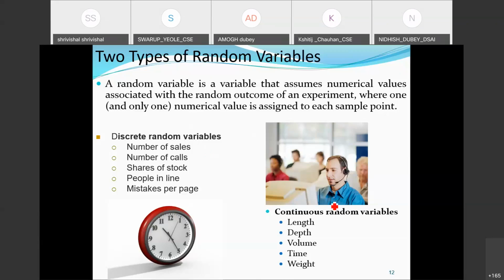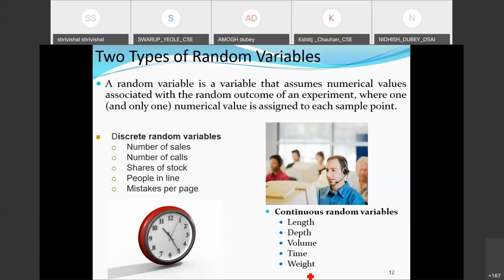Continuous random variables are things like length, depth, volume, time, weight. You can't say, when I measure someone's weight, suppose there is a weight measuring machine, that after one value there will be a certain jump, either it could be 80 kg or 70 kg, and it can't be in between, like 75. Does it happen? No. So there is a continuous measurement here. Someone could be 70.1, 70.2, 70.29. If you go to a digital machine, it will give very precise values based on your weight.